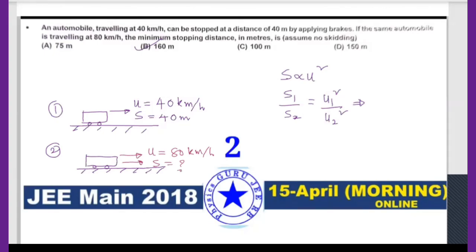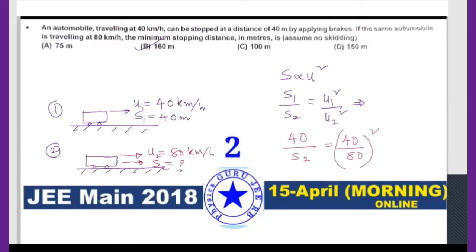Yes, no, boliye. Yes, sir. Simply I can write this is nothing but u1, this is s1, this is u2, this is nothing but s2. So s1 by s2, 40 divided by s2. S2 we don't know. S2 is equals to 40 divided by 80 whole square, 40 divided by 2 whole square.